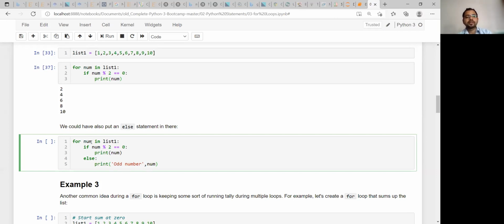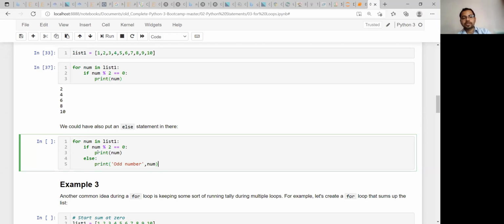Then it will take the second value, that is 2. Now it will move to the if condition checking. So now 2 modulo 2 is 0, which is equal to 0. So it will print 2, but as the if statement is already satisfied, it will not enter the else statement, right? So that is the logic. If it is satisfied, then it will not go to this statement.